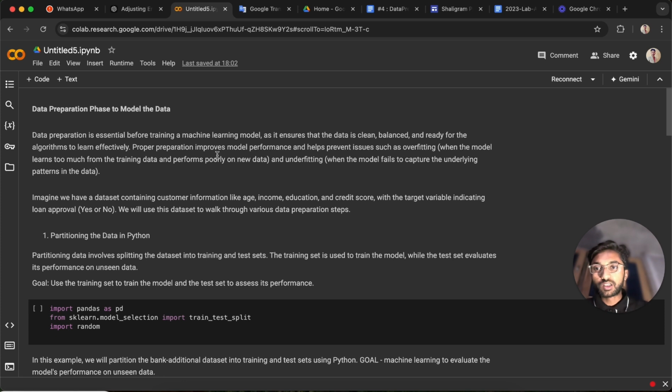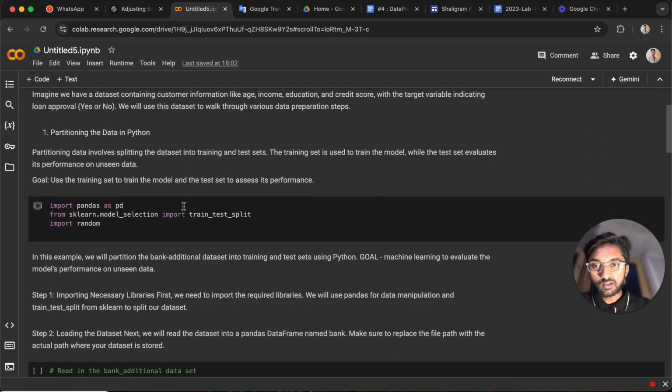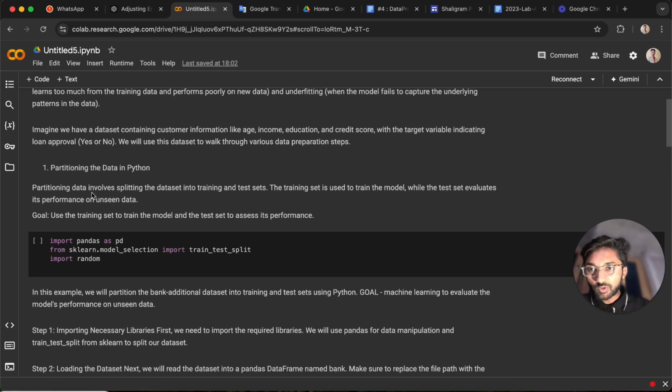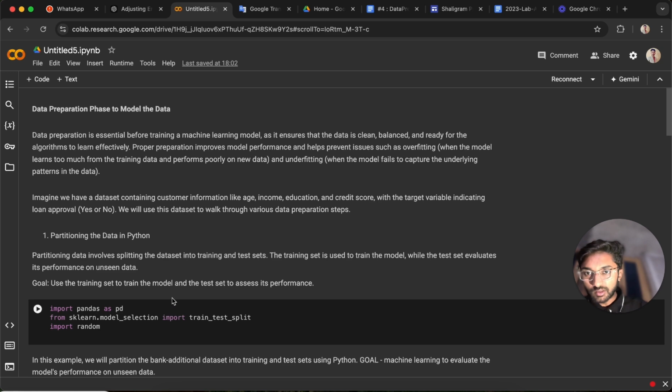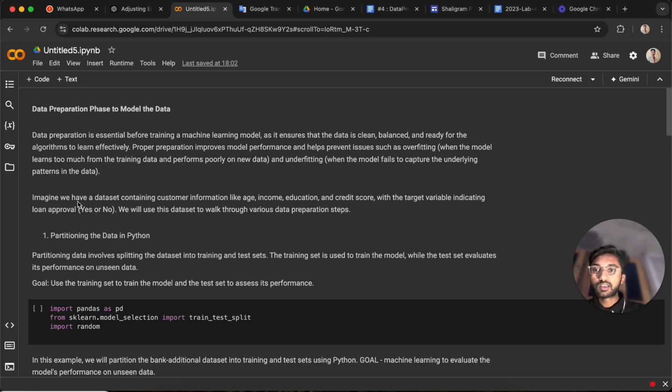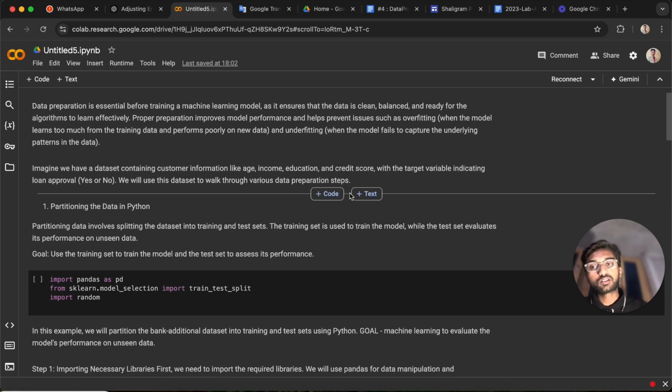Without any further delay, we move forward to our first topic, which is the partitioning of the data. Let's consider an example. By using the example, I will explain the entire process. Imagine a bank dataset containing customer information like age, income, education, and credit score, with the target variable indicating whether the loan is approved, yes or no. We will use this dataset to walk through the various data preparation steps.